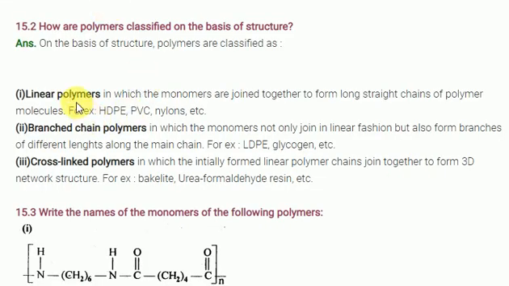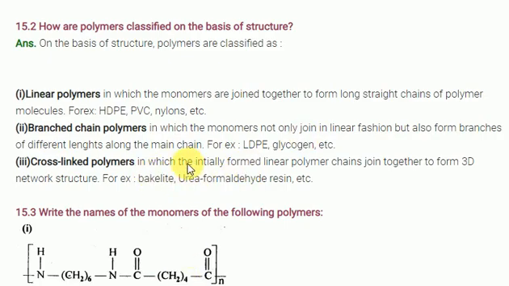Look at what they have given. Linear polymers are those in which the monomers are joined together to form a long straight chain polymer molecule. Examples: high density polythene, polyvinyl chloride, nylons. Nylon 6,6 and nylon 6,10 also come here. Next, branched chain polymer, in which the monomers are not only linearly joined but also branches of different lengths are there. Low density polythene is an example of the branched chain polymer.